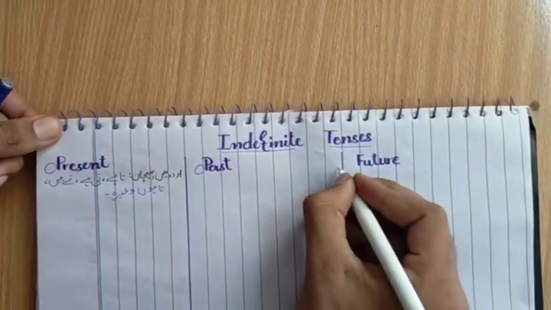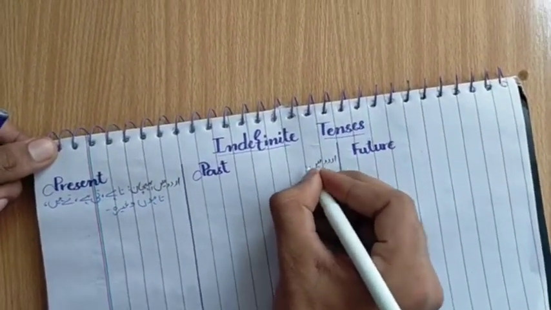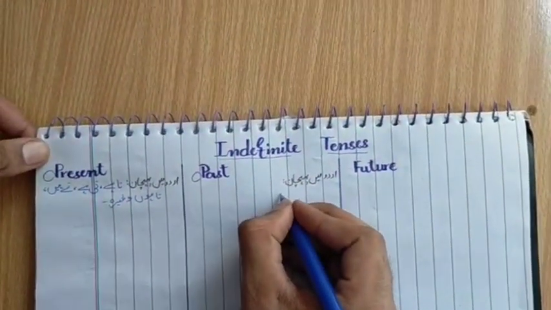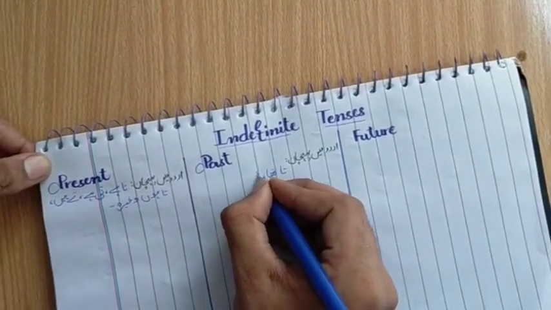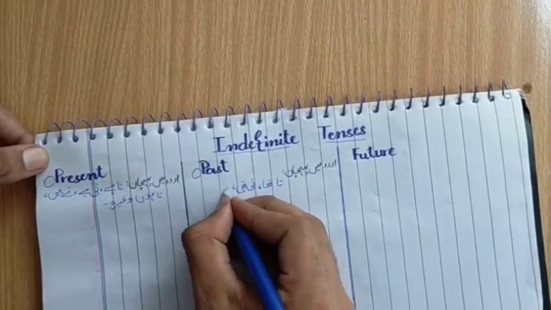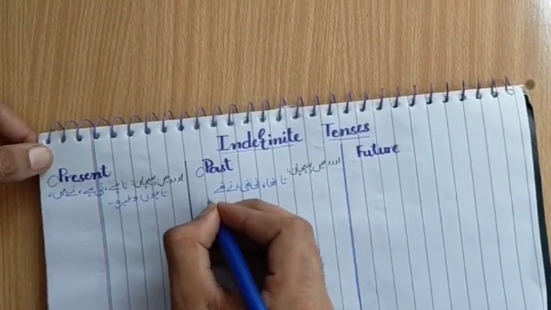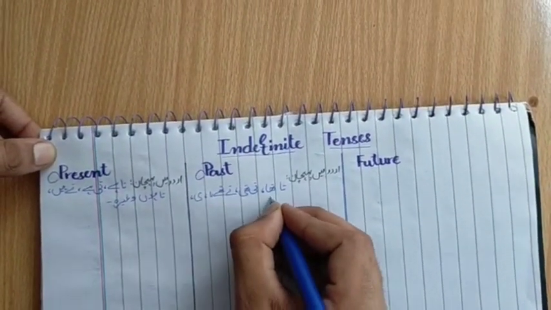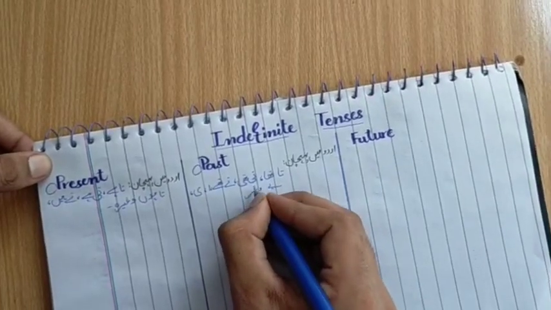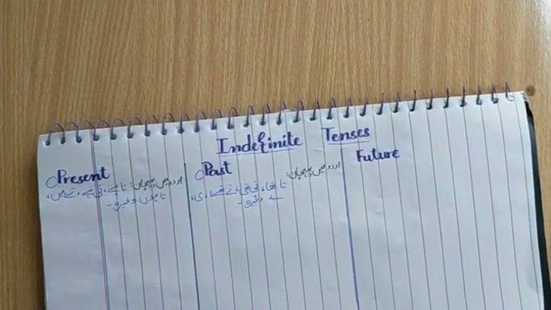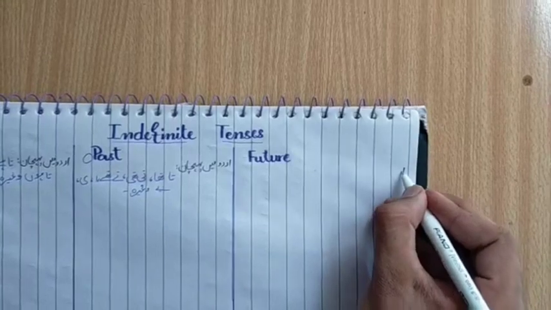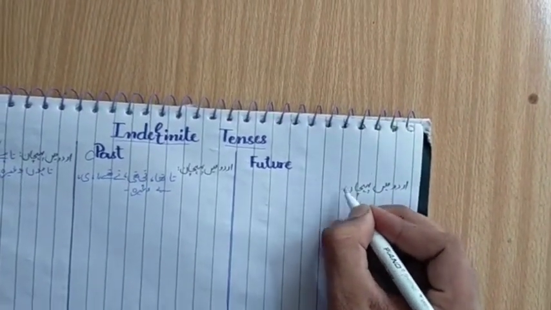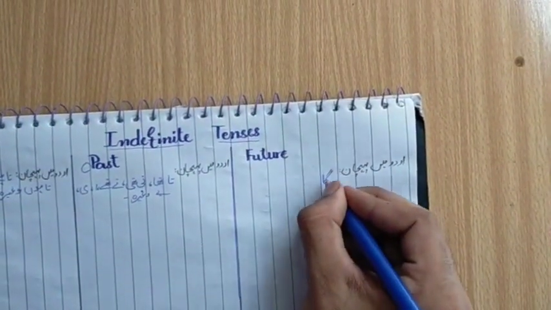present indefinite tense is usually written and read for those works which are usually done as a fact, habit, permanent situations and many more things like that.